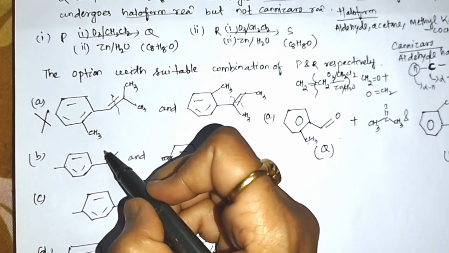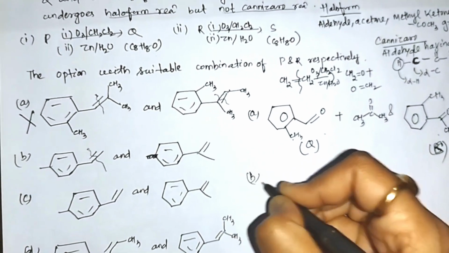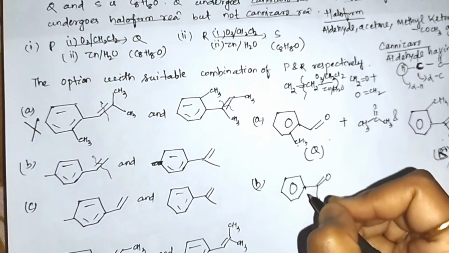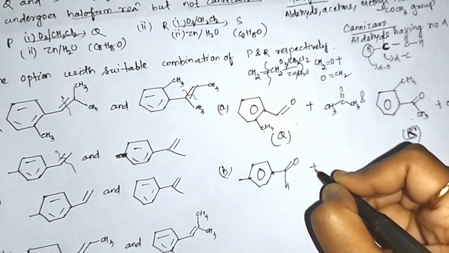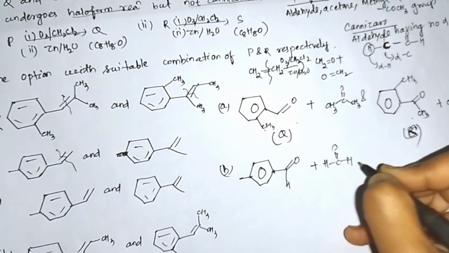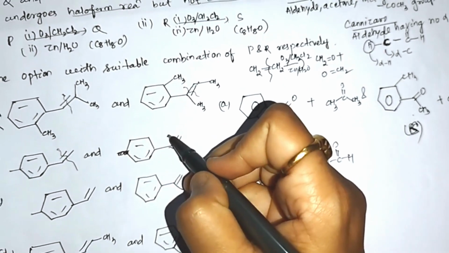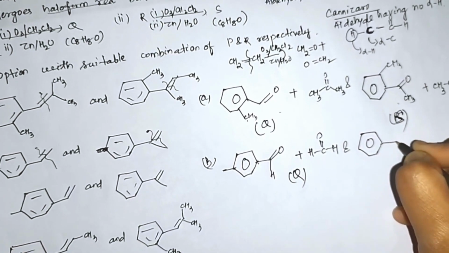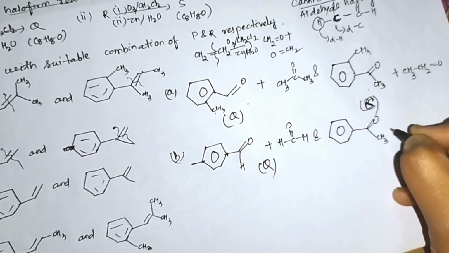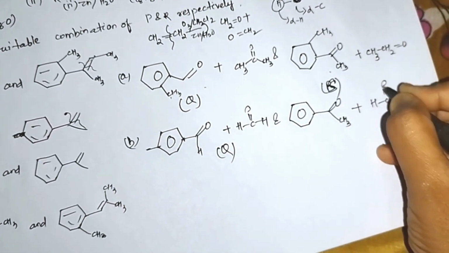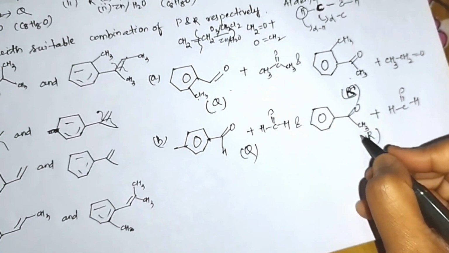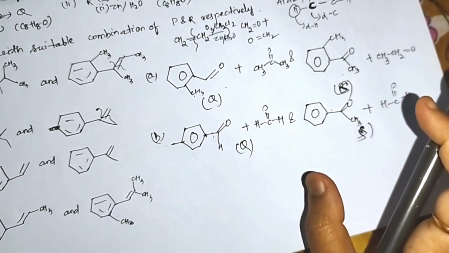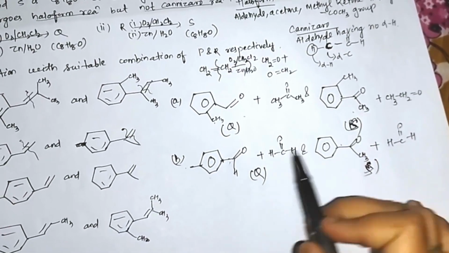Next, come to the next option. I will break this bond. So I will get double bond O, meaning here H is present, plus H. This is Q. Then break this bond, so I'll get double bond O CH3 plus H. This is S. So 6, 7, 8, 8 carbons present. It satisfies the molecular formula.